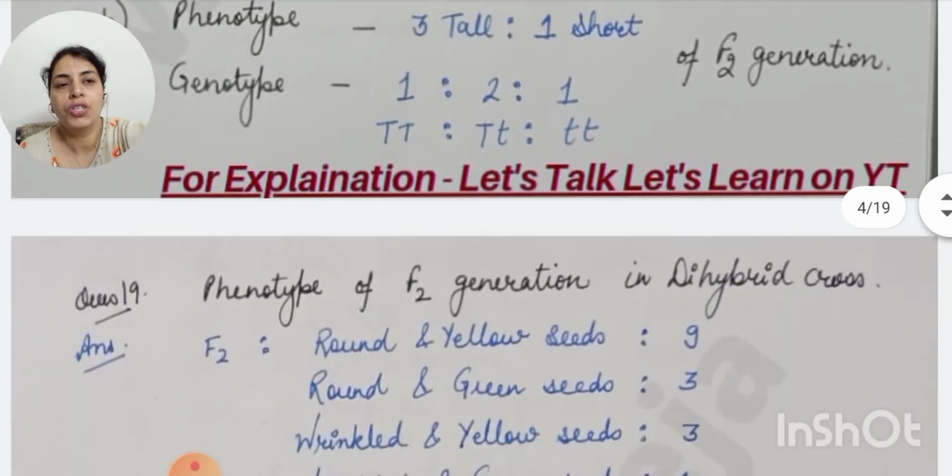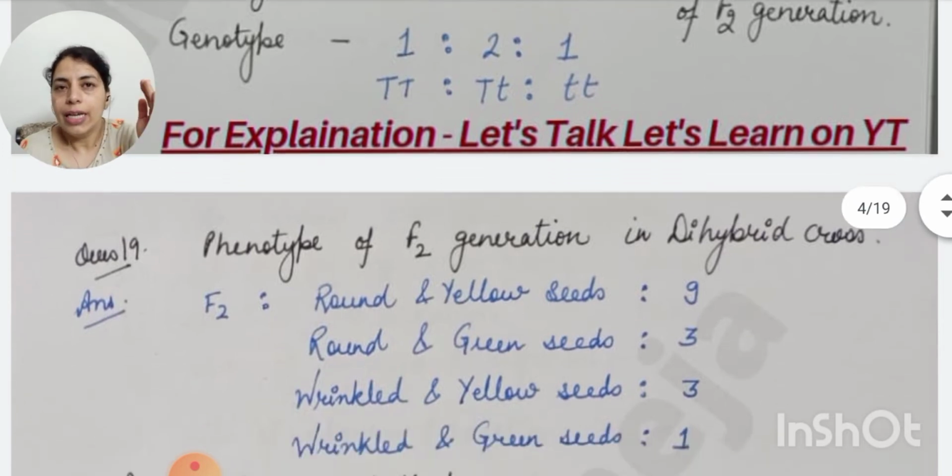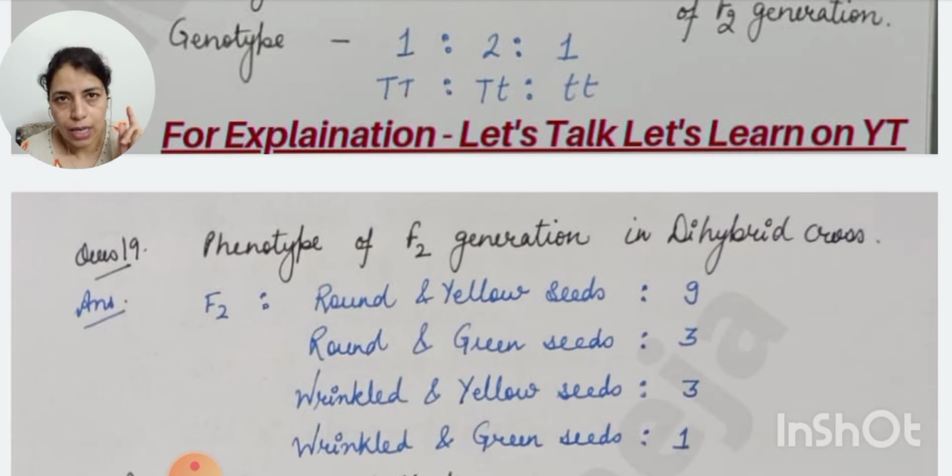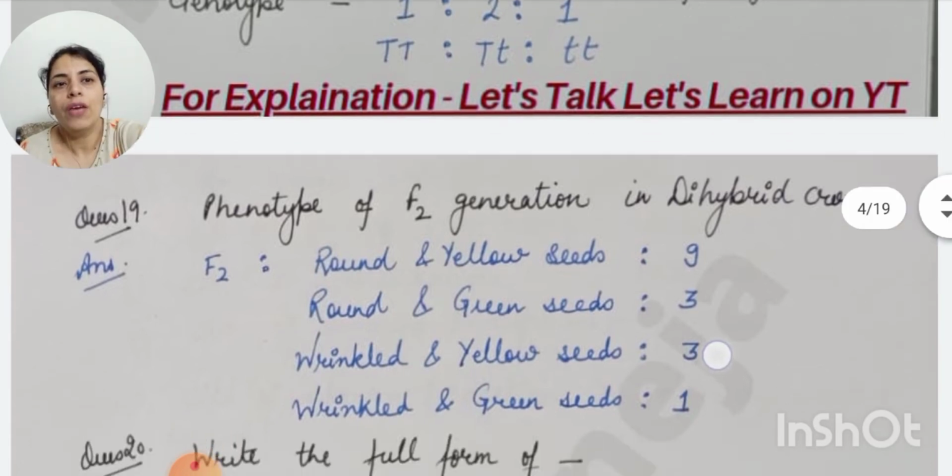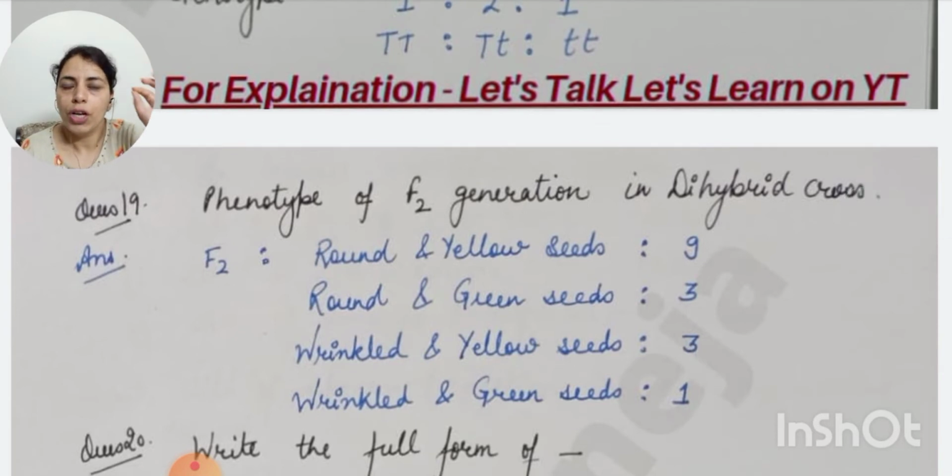Phenotype of F2 generation in dihybrid cross. Dihybrid cross has been explained in detail in your NCERT book, in your syllabus, but this question comes only for 1 mark and this phenotypic ratio is asked. So you have to cram it directly. In the F2 generation in dihybrid cross, round and yellow seeds ratio 9, round and green seeds 3, wrinkled and yellow seeds 3, wrinkled and green seeds 1.